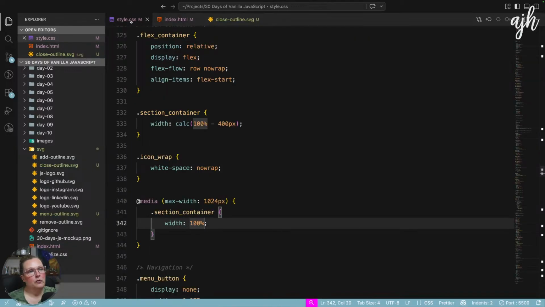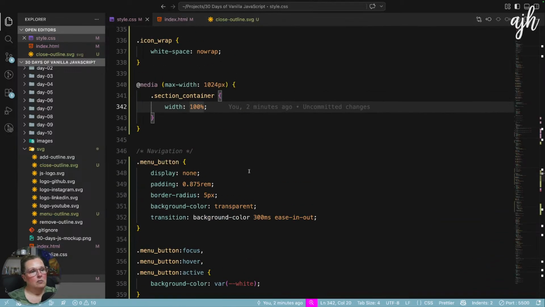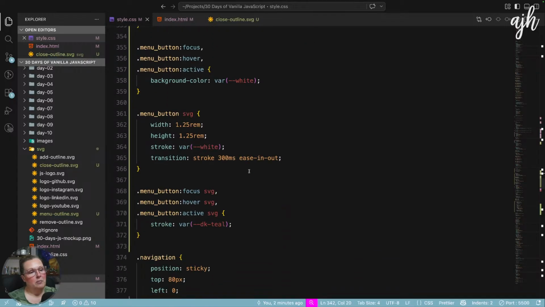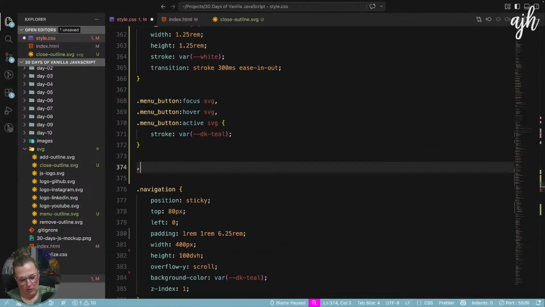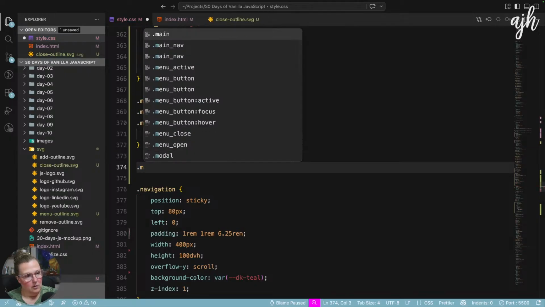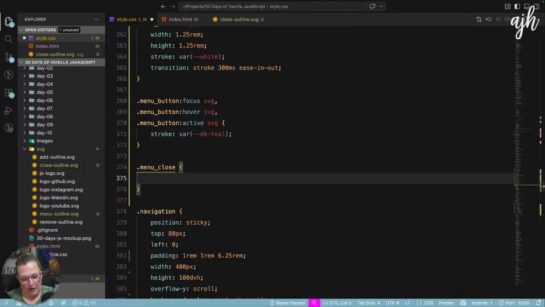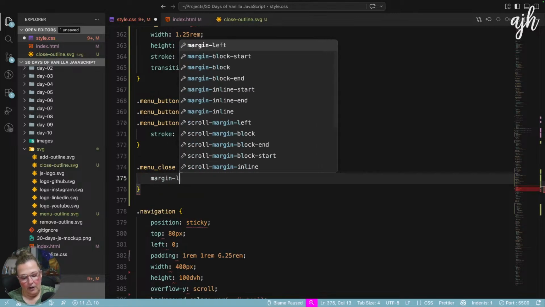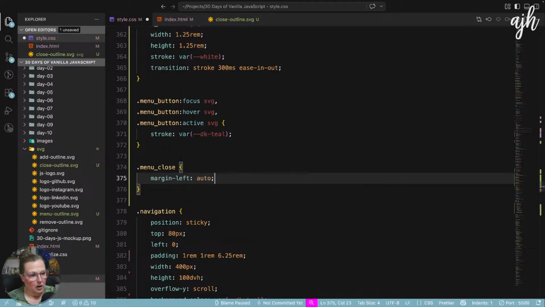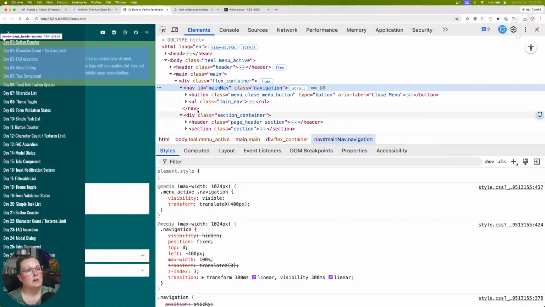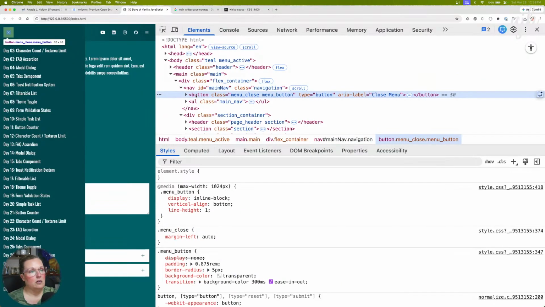All I'm really going to do here with menu close is first position it. So here's menu button, menu button, menu button. Then we'll do menu close. And I'm just going to say margin left auto. That should push it over to the right.